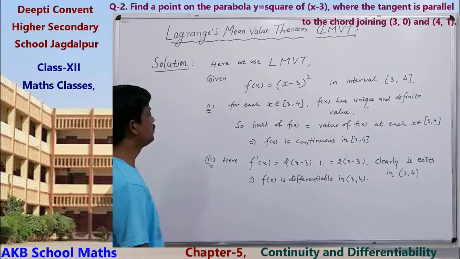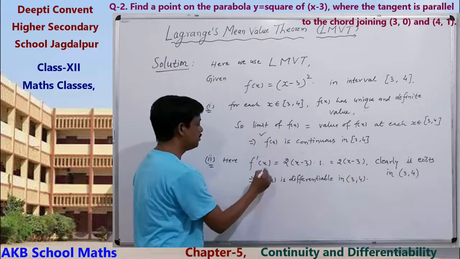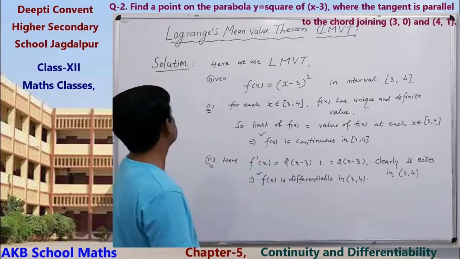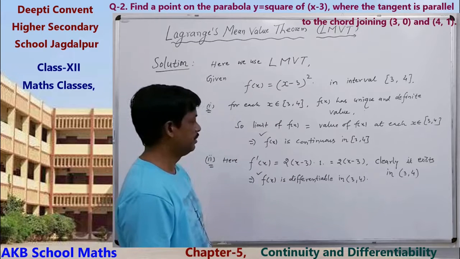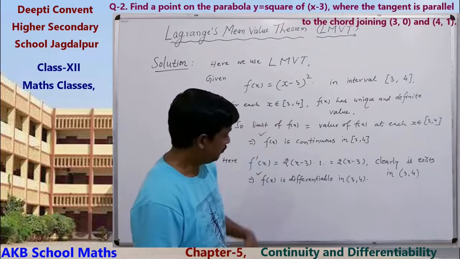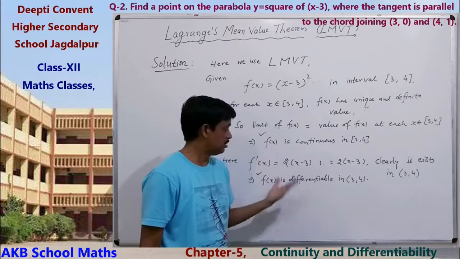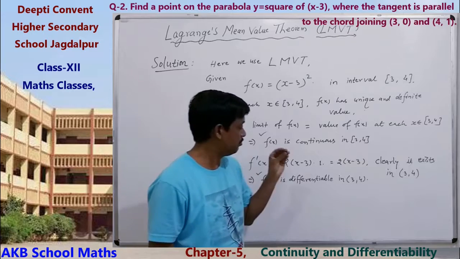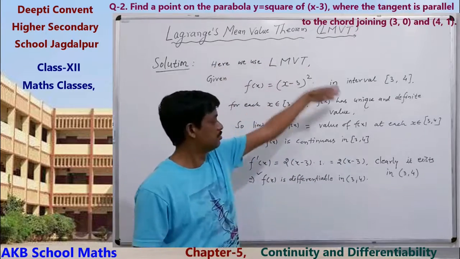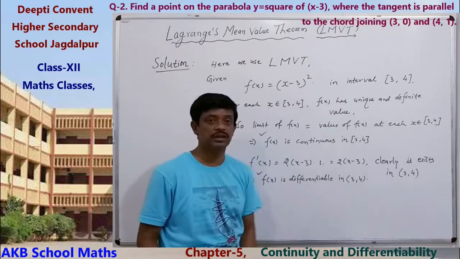So we see that the two conditions of Lagrange mean value theorem exist. That is, Lagrange mean value theorem can be applied. For that, we have to find the value of c. There must be a value of c, from the condition of Lagrange mean value theorem, in between 3 and 4.